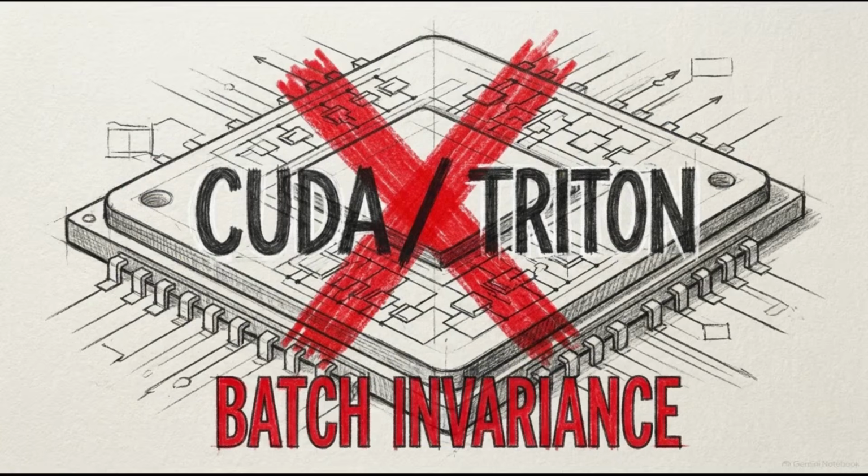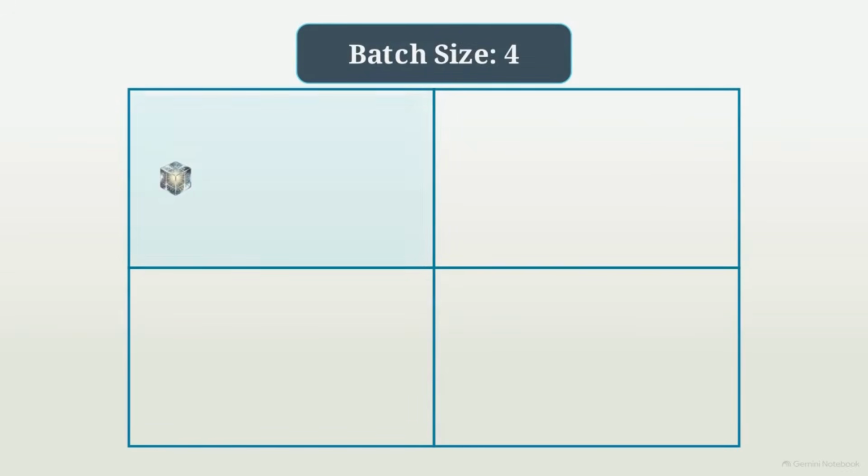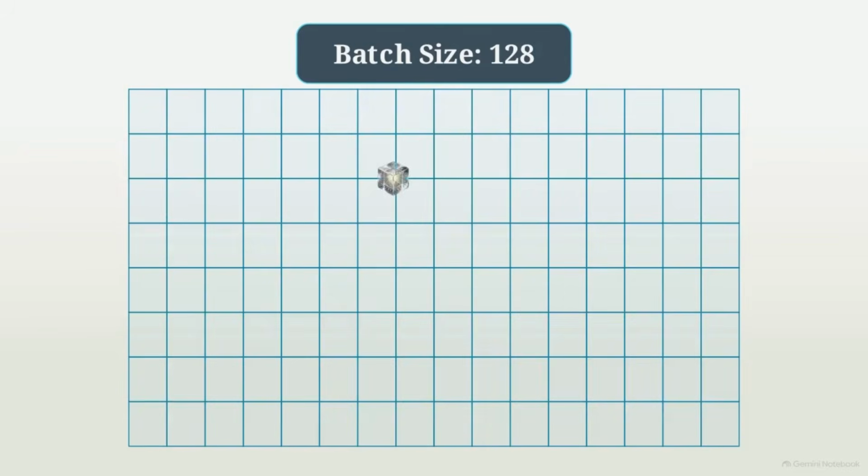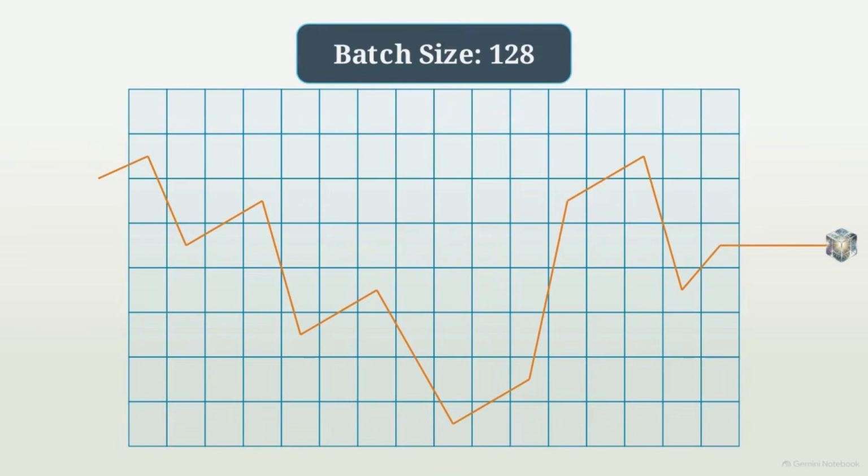The hardware execution fails to maintain determinism here because the highly optimized CUDA and Triton compute kernels powering these models lack batch invariance. This grid represents a computational kernel. Processing a batch of 4 utilizes large quadrants, but scaling up to a batch of 128, the kernel shatters into a complex interlocking tile grid. As this parallelization strategy physically shifts, the exact sequence of floating point accumulation shifts right along with it.